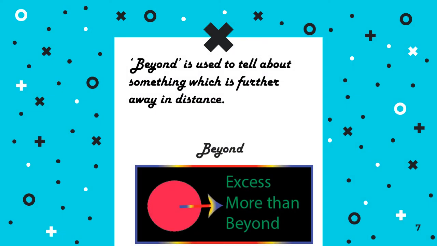Next one is beyond. Beyond is used to tell about something which is further away in distance, which is a little more ahead of something. When there is a limit of something but you are exceeding it, it means you are going beyond it. So as you can see in the picture, excess, more than, means farther than something,